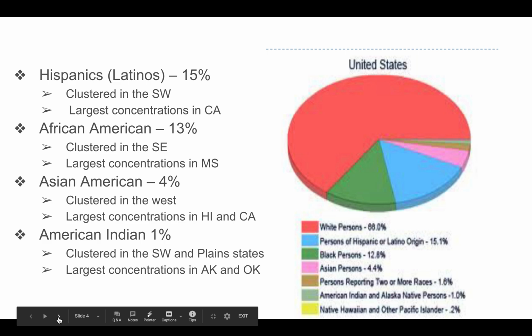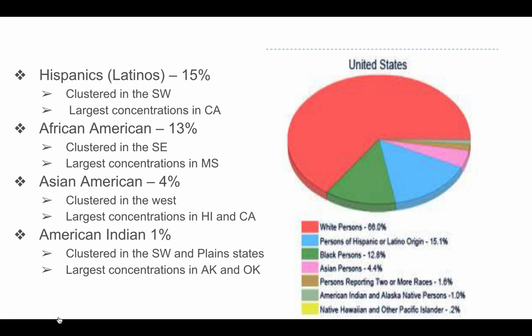When we talk about ethnicities, Hispanic is the term that was adopted in 1973 because it was more fitting to the Spanish-speaking population. They account for 15% of the U.S. population. They're clustered in the southwestern region. The highest concentration is in California. African Americans account for 13% of our total population. They're clustered in the southeast. The largest concentration of African American ethnicity is in Mississippi.